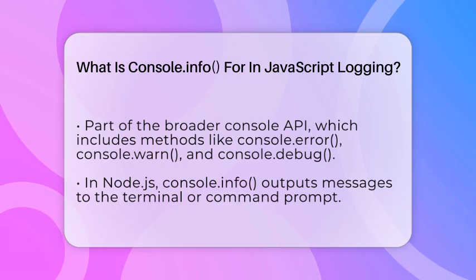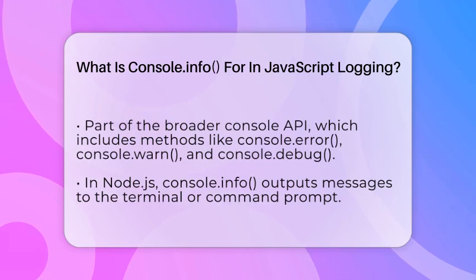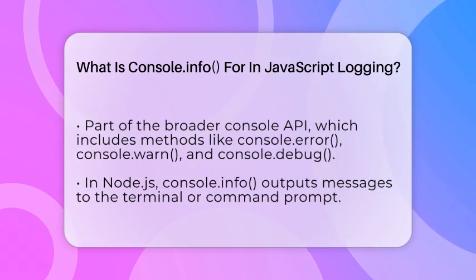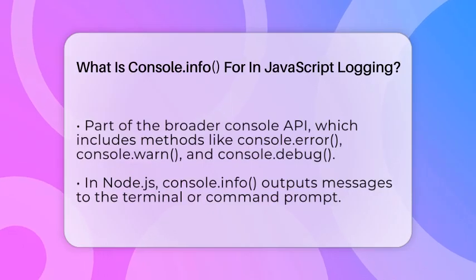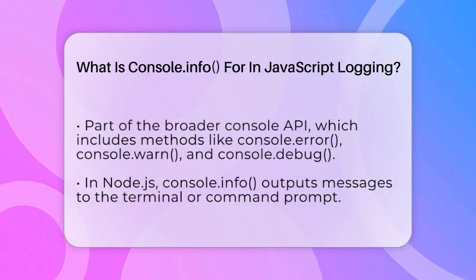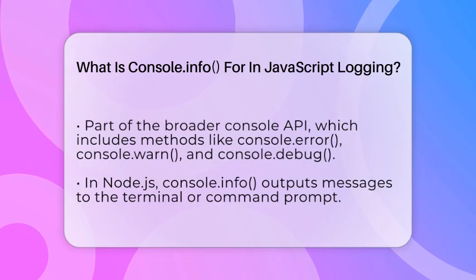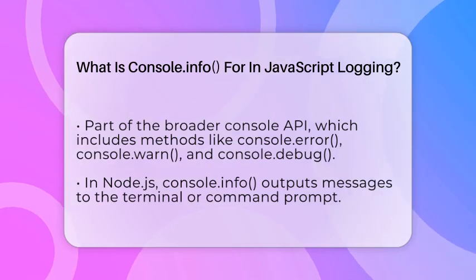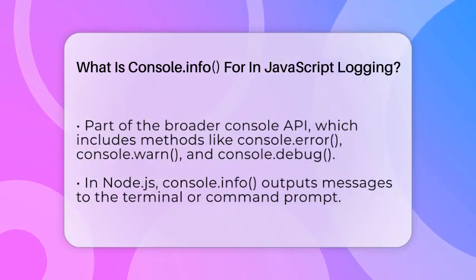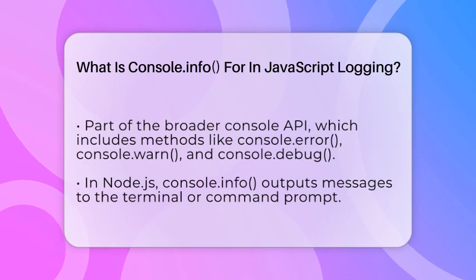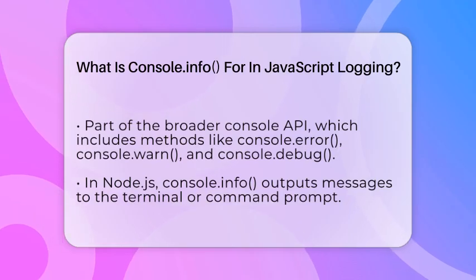In web development, Console.info is part of the broader Console API, which includes other methods like console.error for errors, console.warn for warnings, and console.debug for detailed debugging info. Using these methods together helps you categorize your logs, making it faster to find what you need.